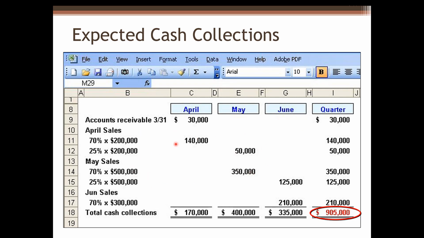Currently, we are preparing the expected cash collections table for the quarter ended June 30th. So we only prepare for April, May, and June. July collection is not on this table. So 25% of 300,000 will not be put here.